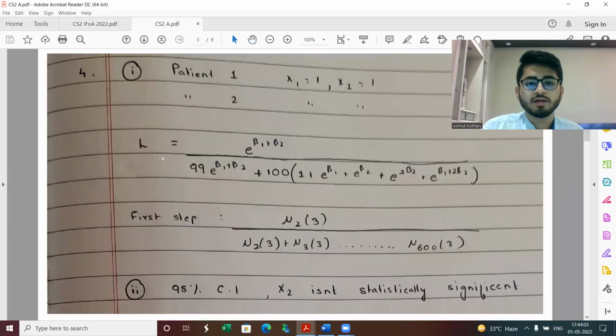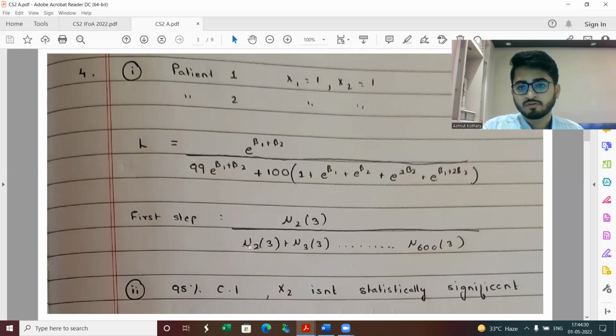The likelihood will be, the final result is this form: e to the power beta 1 plus beta 2, whole divided by 99 into e to the power beta 1 plus beta 2, plus 100 I've taken common, and then 5 terms. So note that there are 6 different types of individuals as per the question. And again, the first step would have been, you start with the hazard mu2 at time 3, and then in the denominator you take, let's say, all the 600 lives.